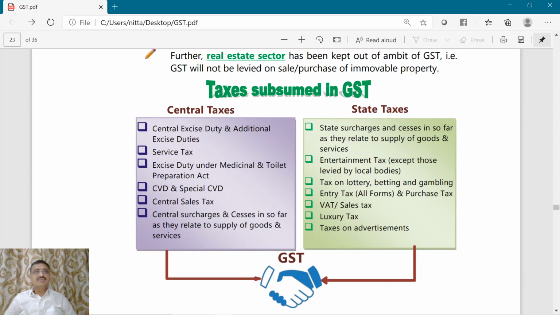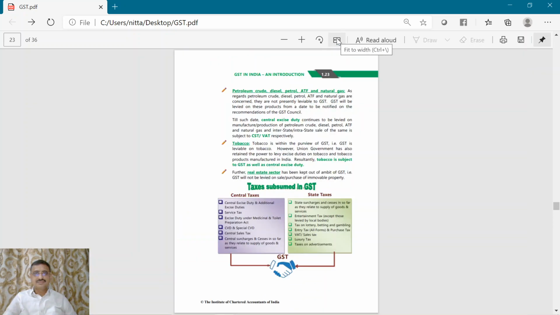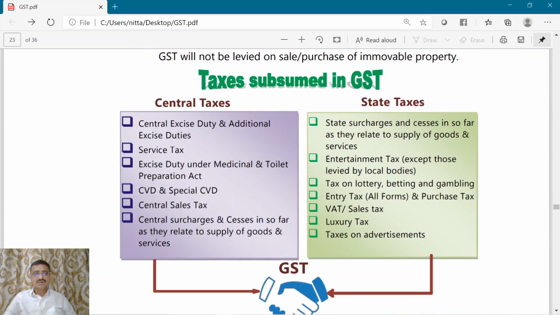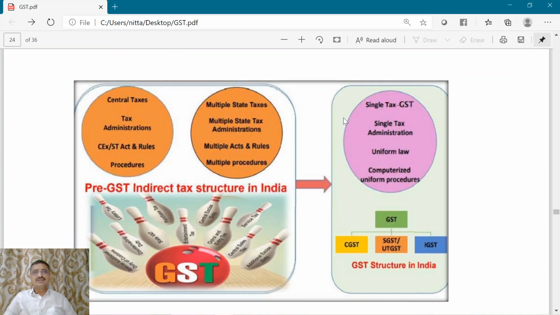Now tax on lottery, betting and gambling, which is a state subject, has been subsumed. Entry tax, purchase tax has been subsumed. VAT or sales tax, luxury tax, taxes on advertisement, all these items have been subsumed into GST. Now moving forward, again we have a pictorial representation of these acts which have been subsumed.